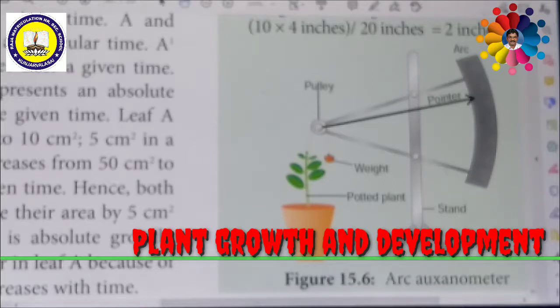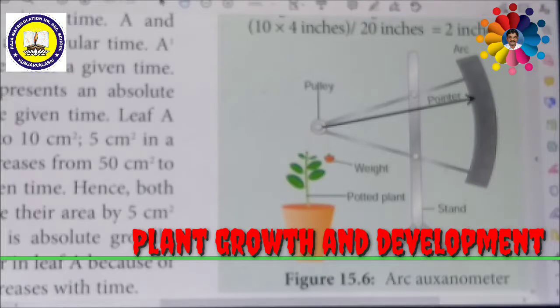the growth of the plant. The increase in length of the stem tip can easily be measured by an arc auxanometer, which consists of a small pulley. Look at this picture, there is a pulley on the left side. It is a circular pulley with an axis, which is attached to a long pointer sliding over a graduated arc. Graduated arc means the arc has various readings. The length of the growth can be measured with the help of this graduated arc.